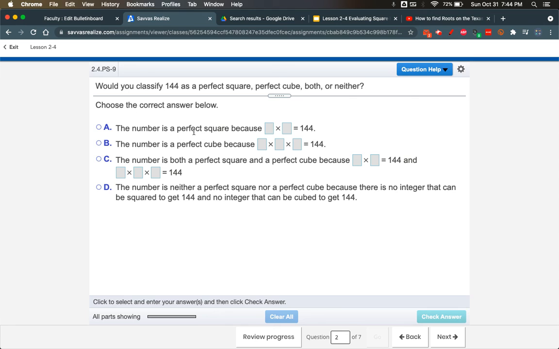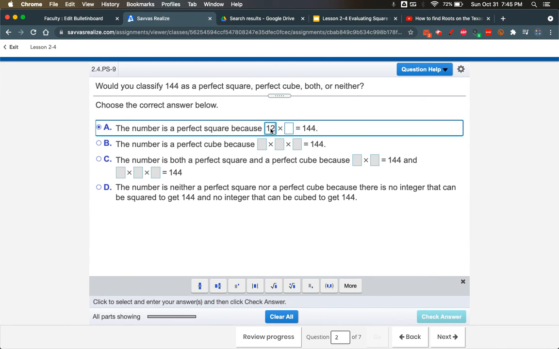So 144. 144, I know it's a perfect square because 12 times 12 is 144. Now, is it a perfect cube? Well, I'd have to check that because then in that case, the answer might be C. And if it's neither, then the answer is going to be neither.